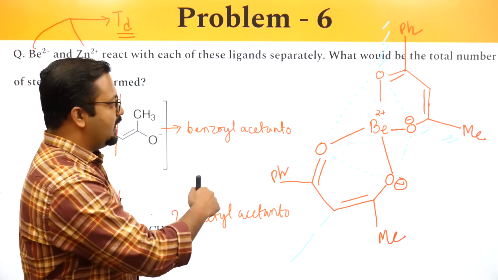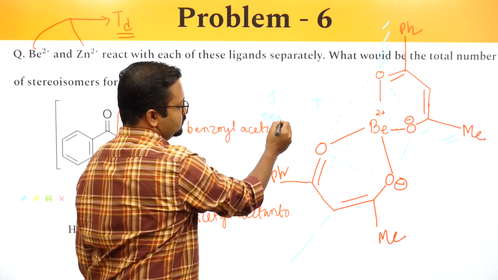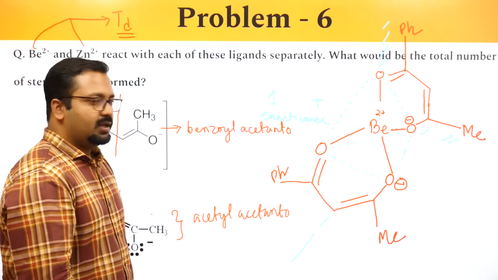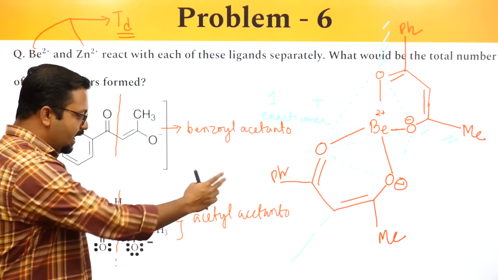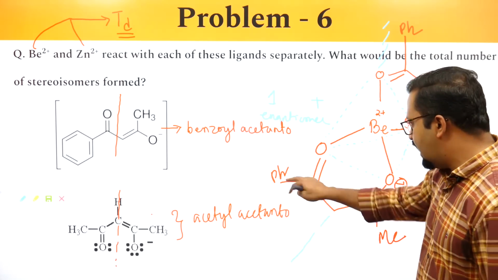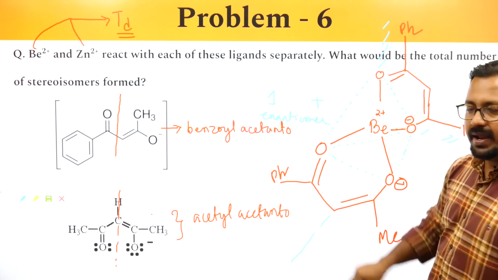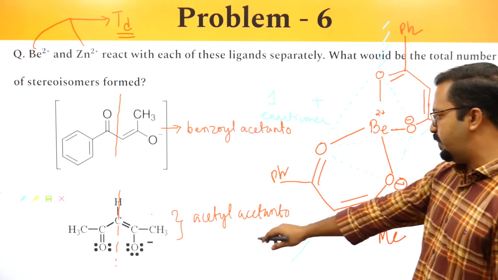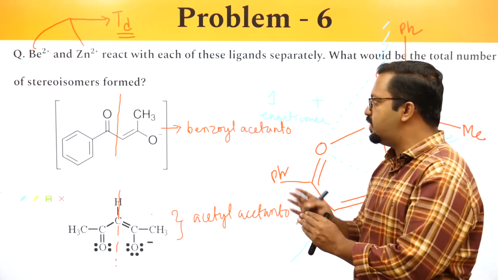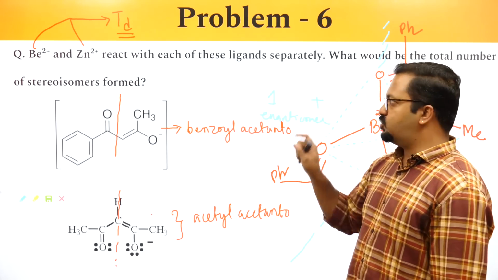So this is one enantiomer, and this is the other enantiomer. If the ligand is symmetric, then instead of phenyl you put methyl, and then if you try to take a plane of symmetry, it will always have a plane of symmetry. So with acetyl acetone, it will not exhibit optical isomerism, but with benzoyl acetone, it will exhibit optical isomerism.